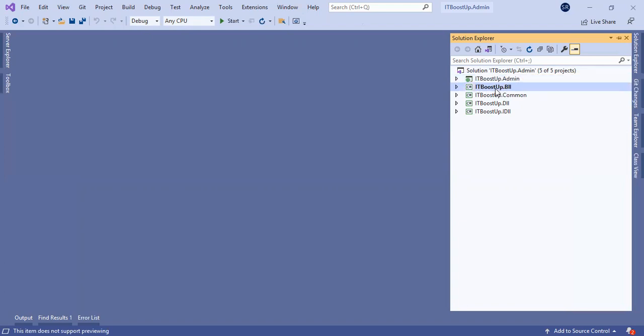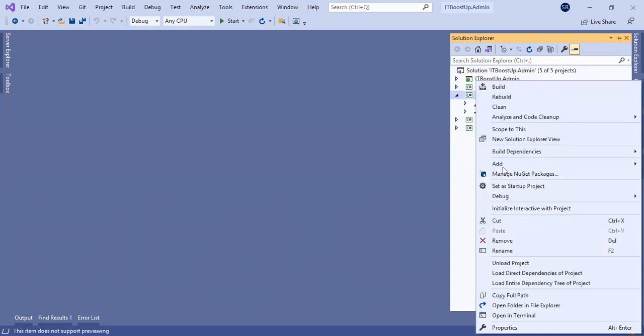Inside this library you can put the business logic layer, you can define the models inside the common project, you can define the data logic layer inside this DLL project, and you can define the interfaces inside the IDLL project.